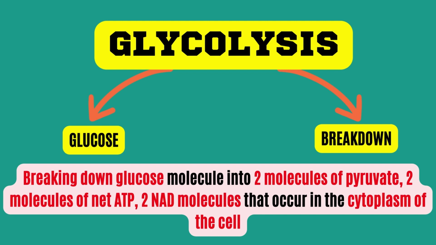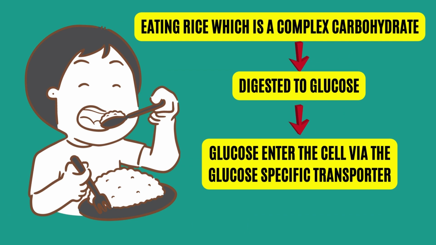The detailed definition is breaking down a glucose molecule into 2 molecules of pyruvate, 2 molecules of net ATP, and 2 NADH molecules that occur in the cytoplasm of the cell. Before we go through the complex pathway, let us first start off with a situation. Imagine you are consuming rice, which is a complex carbohydrate. Rice is digested into the end product, which is glucose.